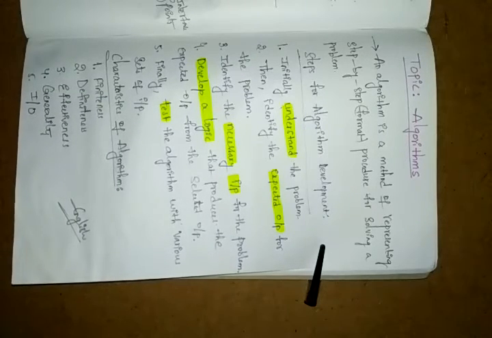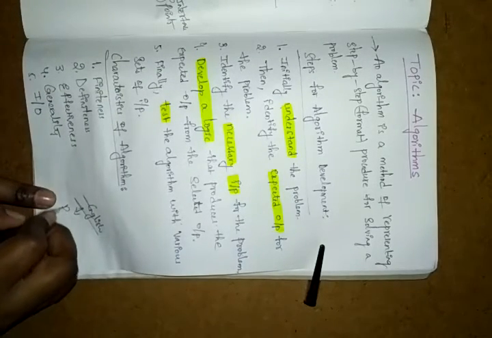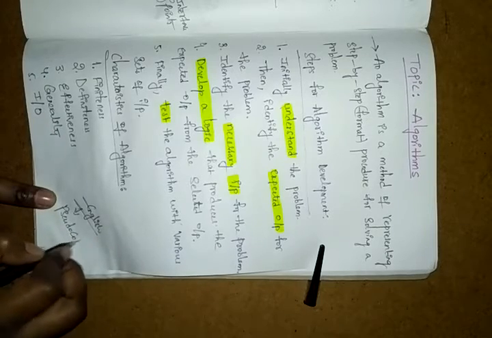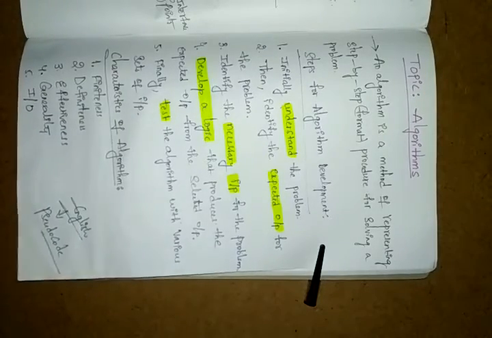Sometimes an algorithm is written in a language called pseudocode. Actually, we are writing our algorithms in English format, and when you write the English language like this, we can call that pseudocode.